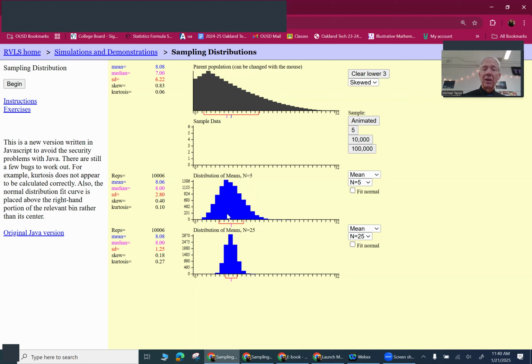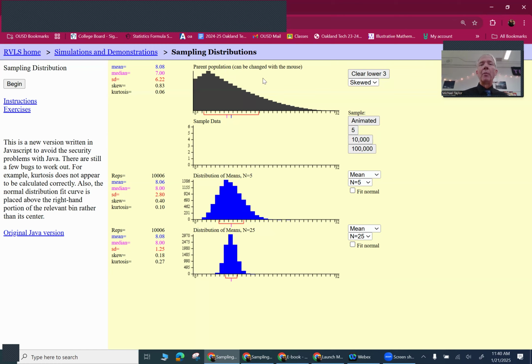The problem is this one has got a lot more variation, which is to be expected because I'm only doing 5. But it's also got some of that skew left over. Whereas when I up it to 25, most of the skew goes away. Still slightly skewed, which is why 30 is usually our magic number in most cases for how many we want to sample when we're doing a sampling distribution.